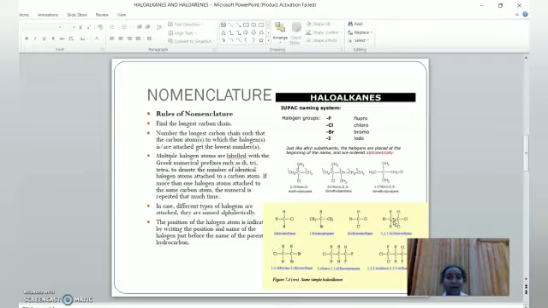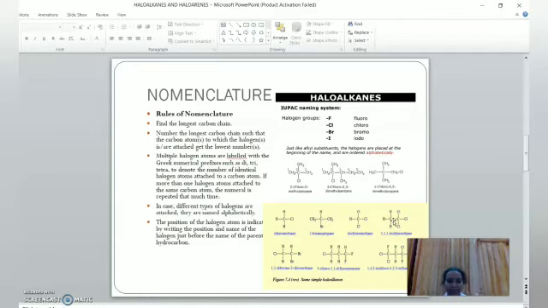If there is another halogen group other than chlorine, or if two types of halogen groups are in the same compound, how can we name that? We have to name them in alphabetical order. For example, bromine comes before chlorine, isn't it? So first we name bromine, and only then chlorine.